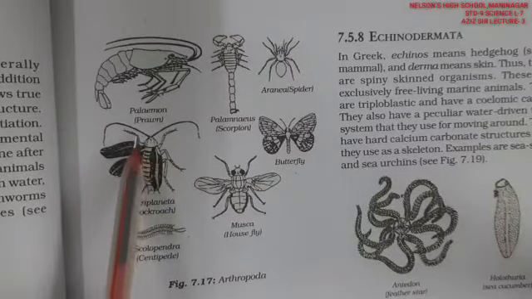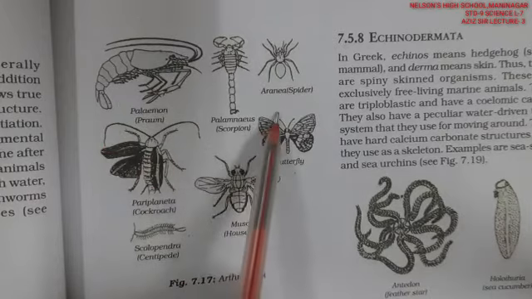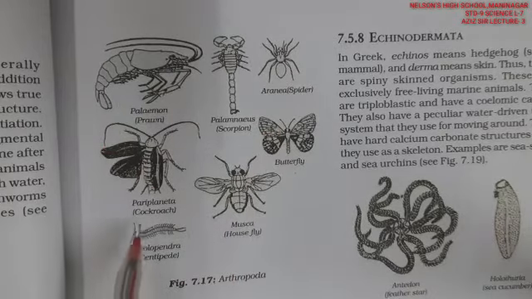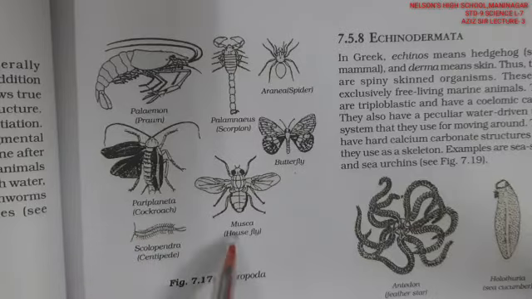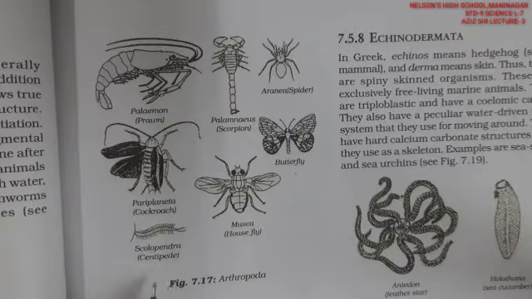You may see here, this is a prawn, this is a scorpion, these are spiders that you have seen frequently, cockroaches, houseflies, butterflies you must have seen, and centipedes that you may see coming out of your bathrooms. These are dangerous also at certain times. These all belong to Arthropoda.